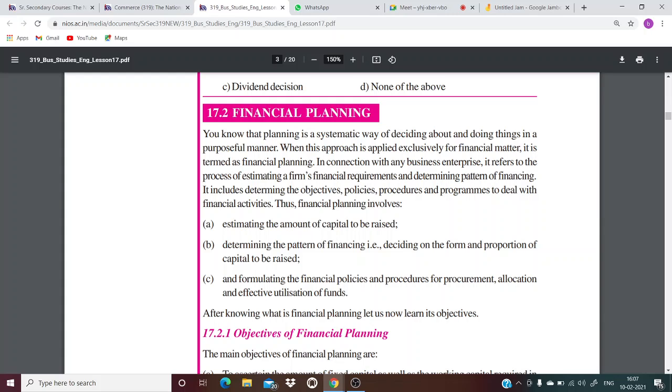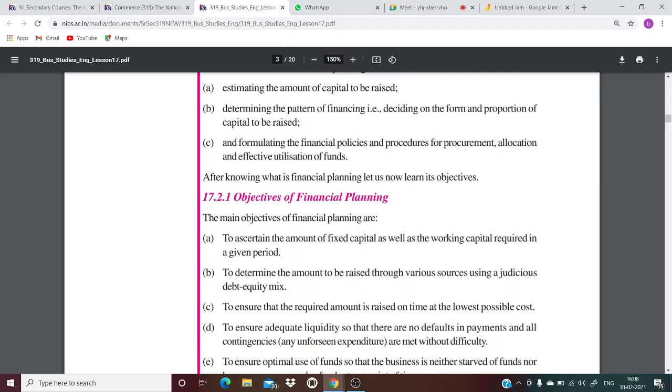Thus, financial planning involves A, estimating the amount of capital to be raised, how much capital is required by the business. B, determining the pattern of financing, that is, from where are we going to raise the finances and in what proportion are we going to raise. C, formulating the financial policies and procedures for procurement, allocation, and effective utilization of funds. What are the financial policies? How are we going to raise the capital? And how are we going to utilize whatever capital will be raised? How are we going to utilize the funds?